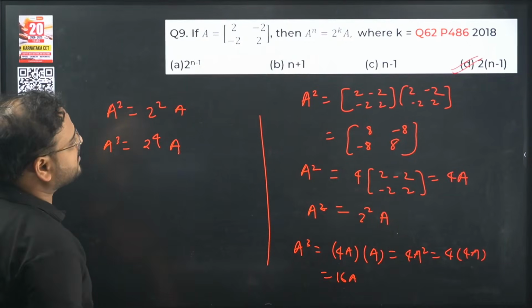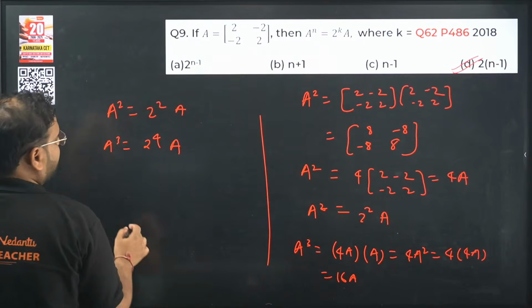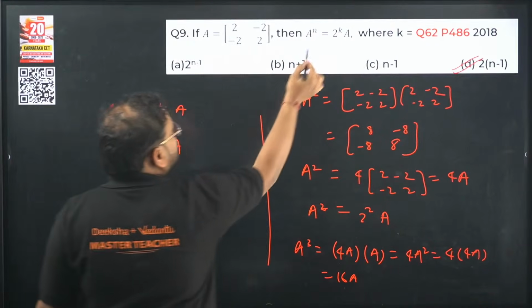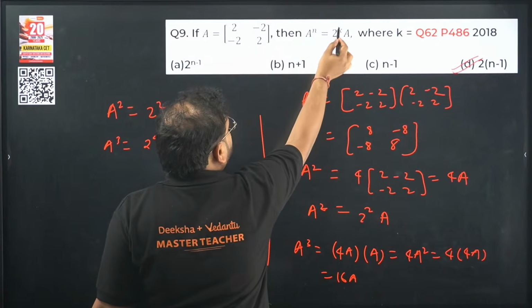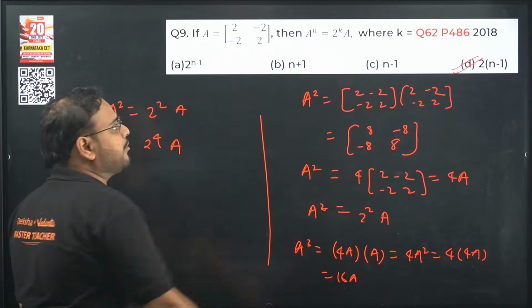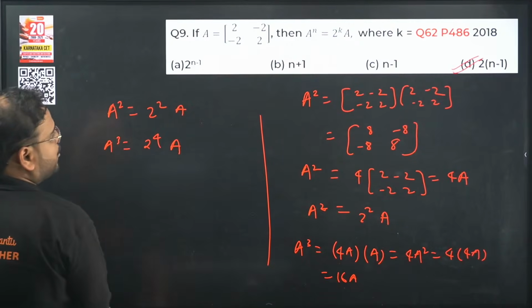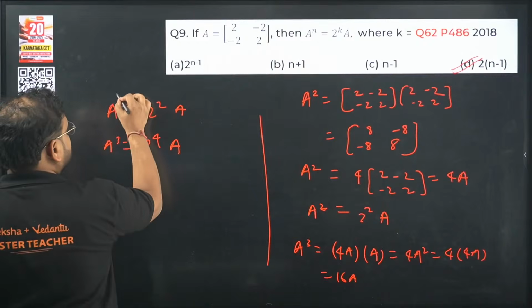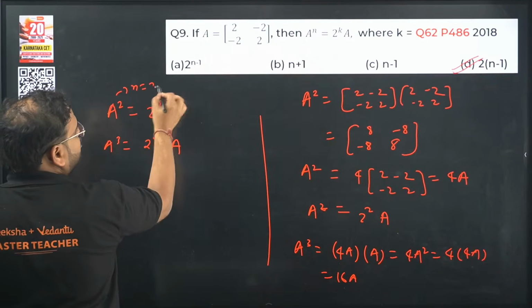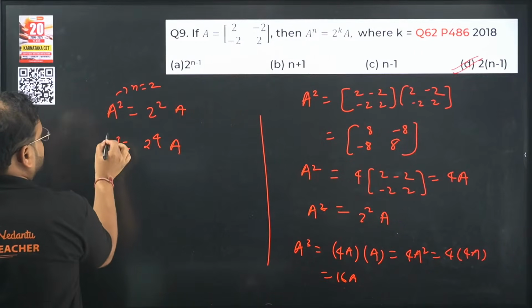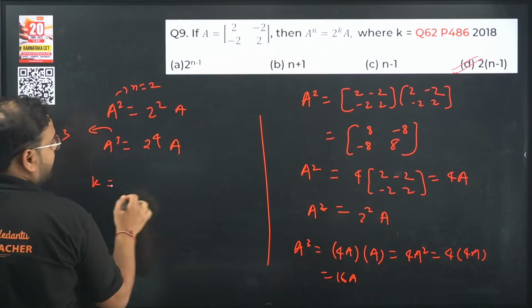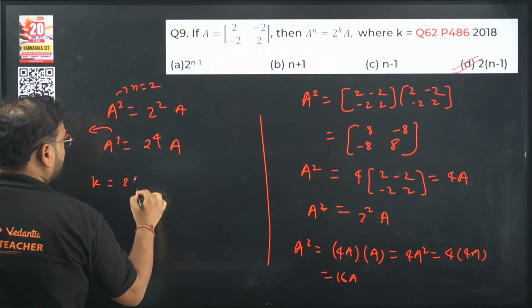Check over here which option suits best. Option D, if you try. We are comparing the powers, looking for the value of K. In the first case, the value of N is 2, and in this case the value of N is 3. So K should be equal to 2 into N minus 1.